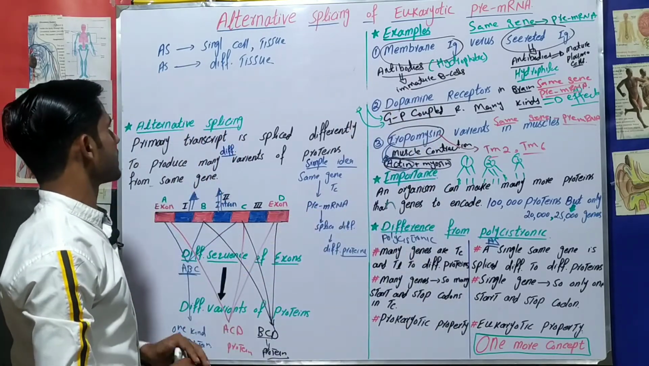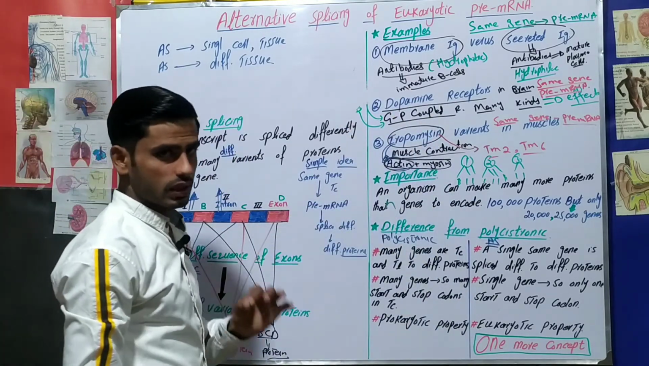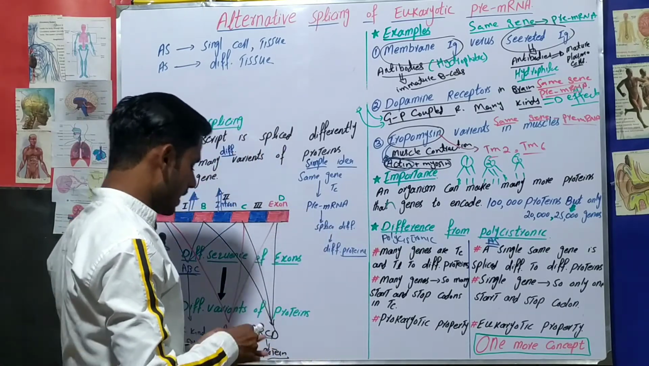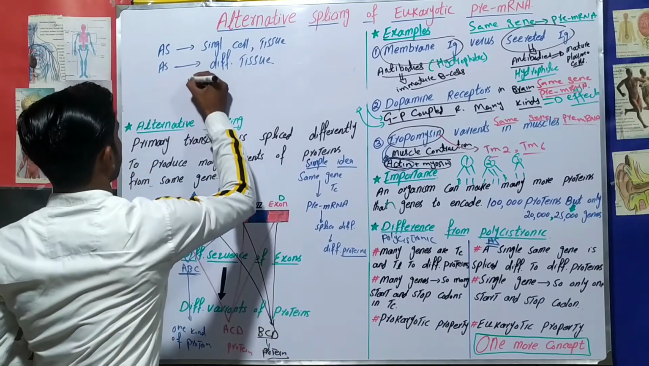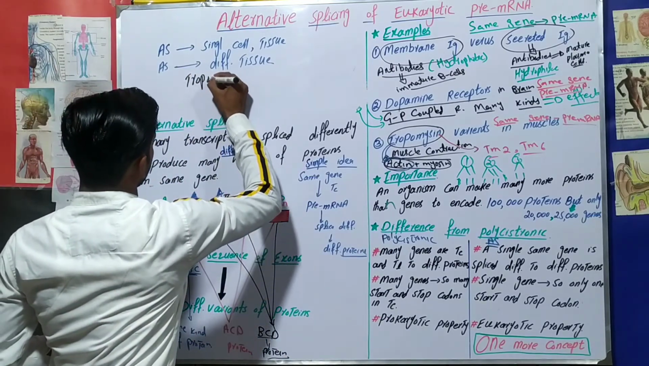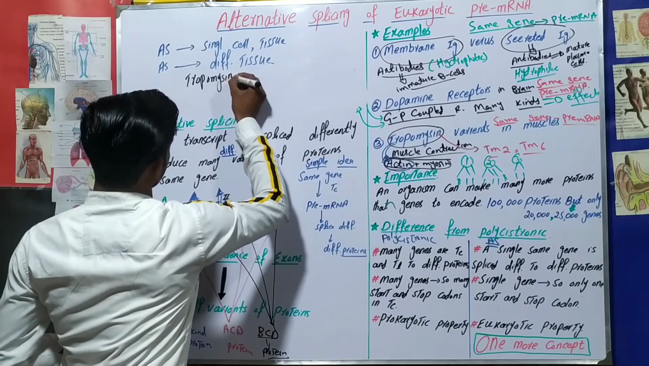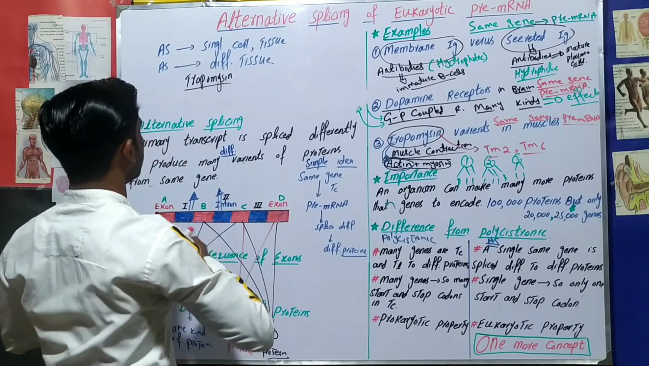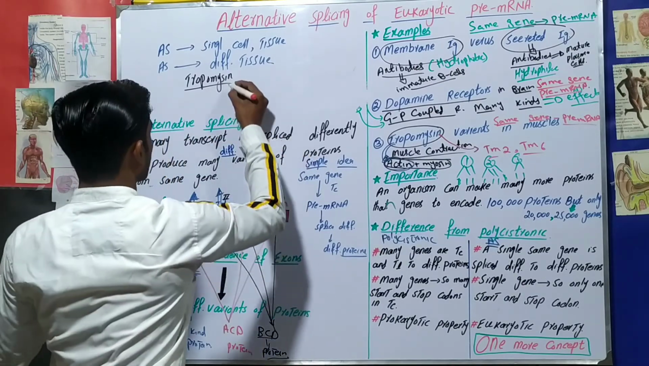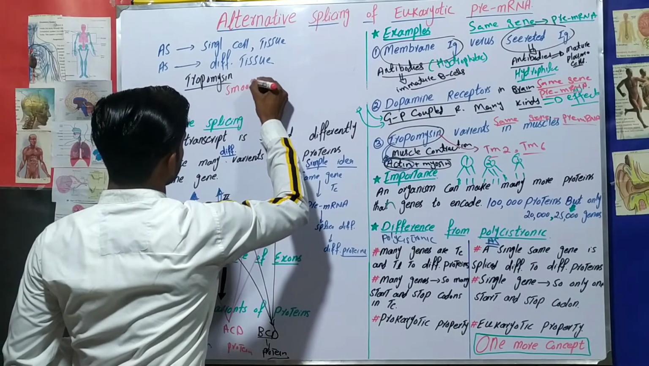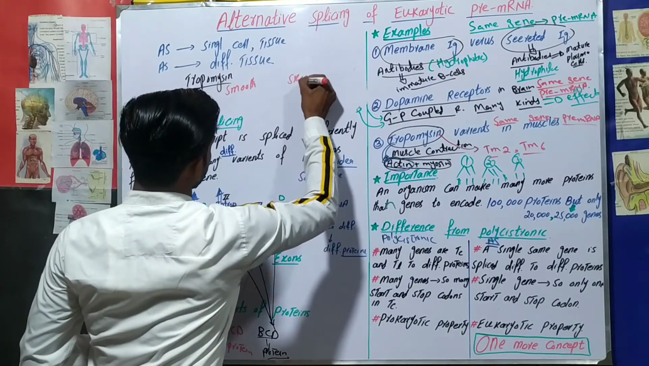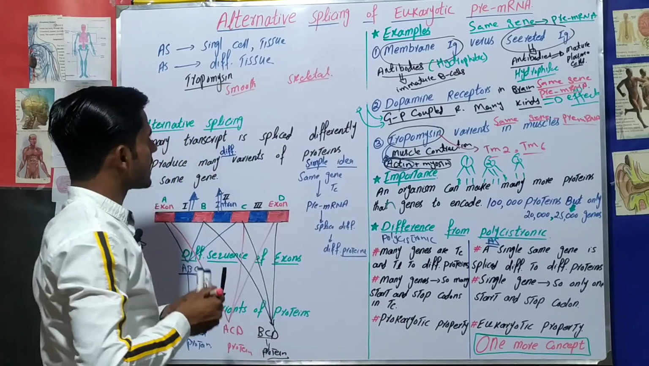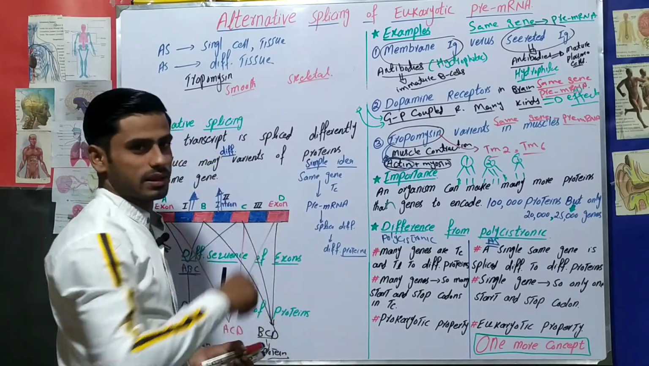But alternative splicing may also happen in different tissues. What is the example of that? Once again, the example of tropomyosin. You know that tropomyosin in different tissues, smooth muscles and skeletal muscles, we are going to talk about these two. This tropomyosin has a different structure in smooth muscle and in skeletal muscles.